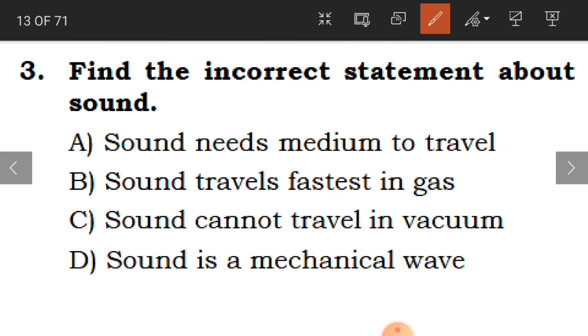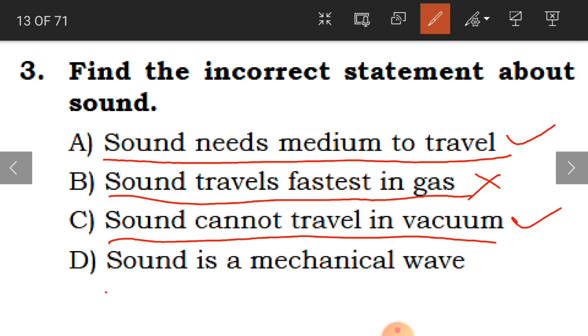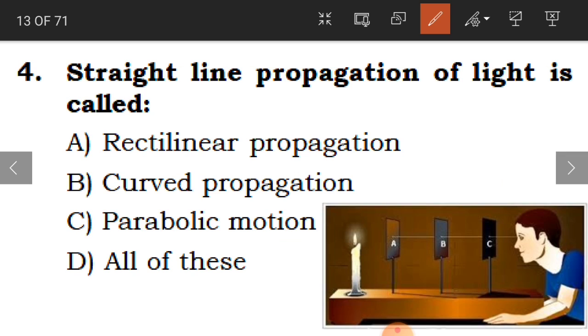Clear, children? Now, the third one, find the incorrect statement about sound. Incorrect statement which is not correct. Okay, so sound needs medium to travel. This is correct. Sound travels fastest in the gas. No, it does not travel fast in the gas, children. So that is why this is wrong. Sound cannot travel in vacuum. This is also right. Sound is a mechanical wave. This is also correct. Okay, and B is the answer for us.